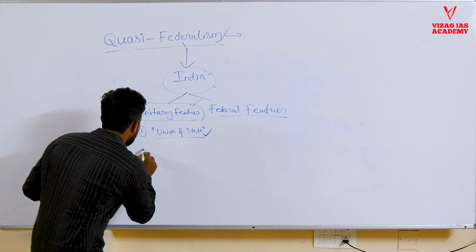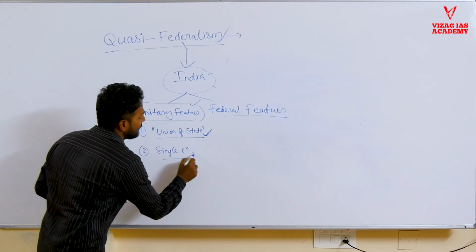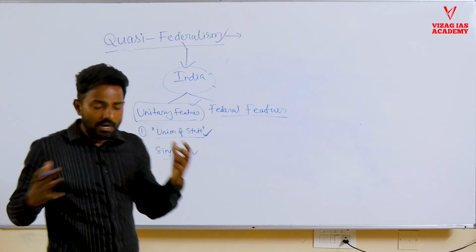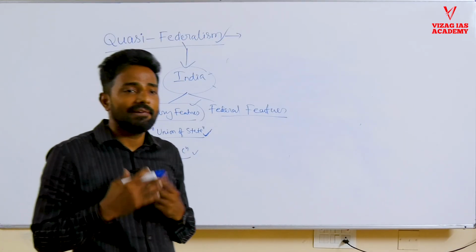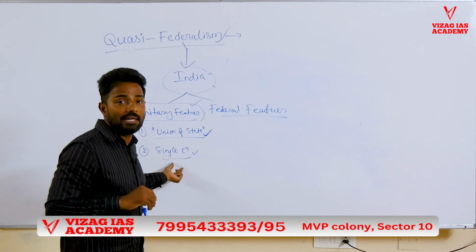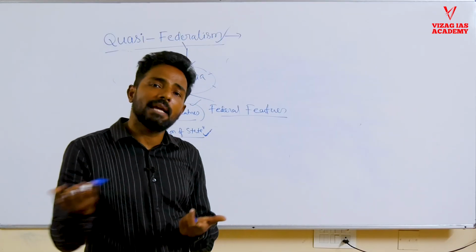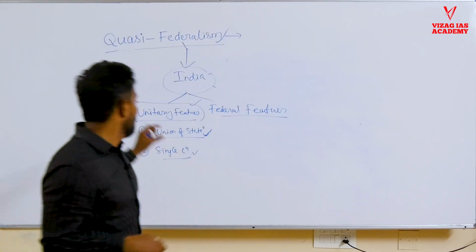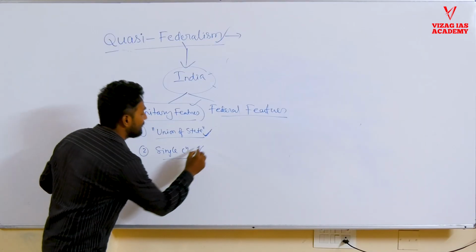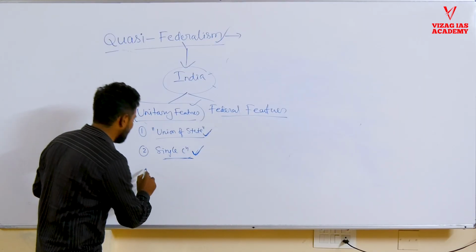And the second thing, we have a single constitution. Despite the vast length and breadth of the country and vast diversity, we have only a single constitution for the entire country. Whereas in America, there is a federal constitution, and each state has its own separate constitution. So in India, despite the diversity and the vastness, we have only a single constitution for the entire country.